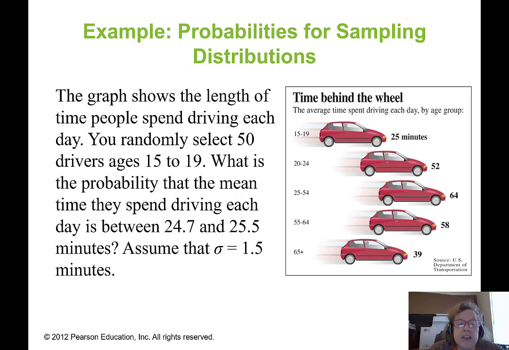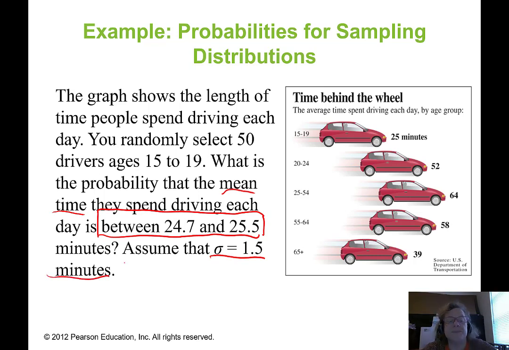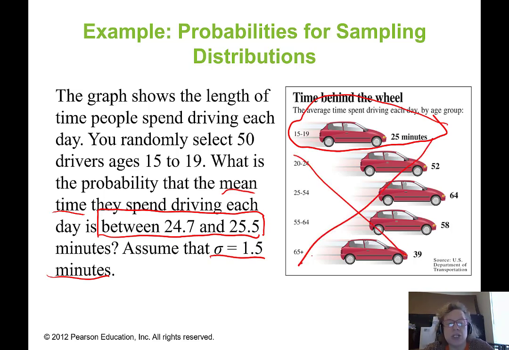The graph shows the length of time people spend driving each day. You randomly select 50 drivers ages 15 to 19. What is the probability that the mean time they spend driving each day is between these two numbers? Assume that sigma is 1.5 minutes. All right. Well, the first thing I want to realize is that there's this lovely graphic, but the only thing I care about in the graphic is the 15 to 19-year-olds, right? Everything else is extraneous information.